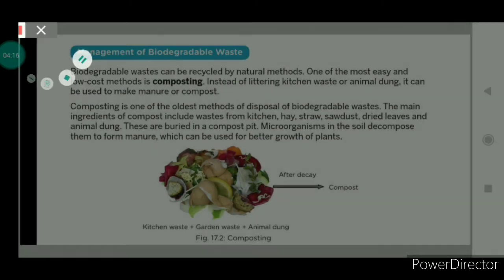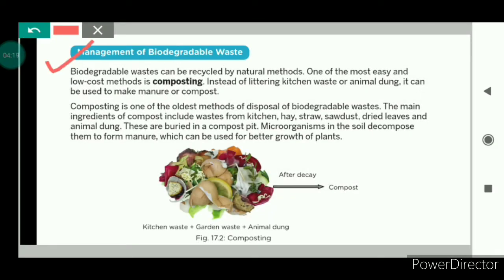Now we will see the management of biodegradable waste. The good thing about biodegradable waste is that it can be recycled by a natural method. One of the easy and cheap methods is composting. Let us see how we can do composting. The ingredients of compost, meaning the raw materials required for the composting method, are waste from the kitchens, straw, sawdust, dry leaves, animal dung and garden waste as well. These are buried in the compost pit.